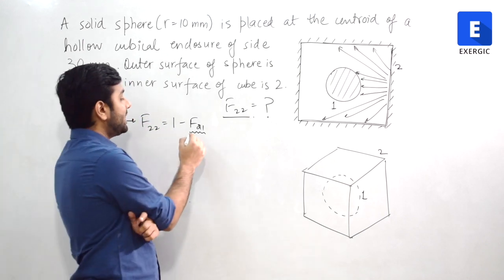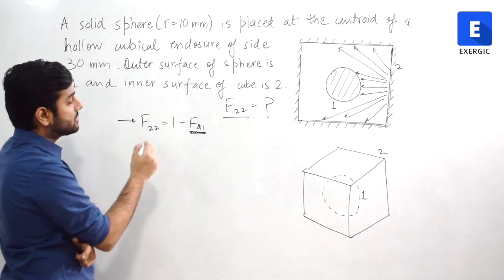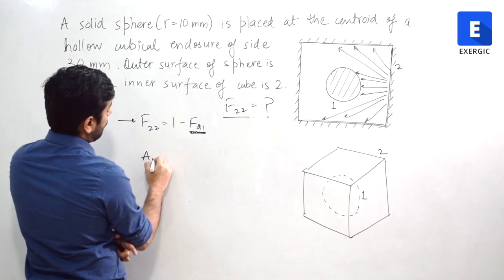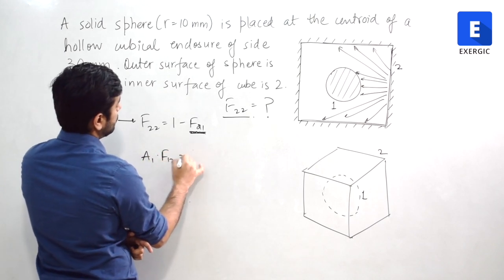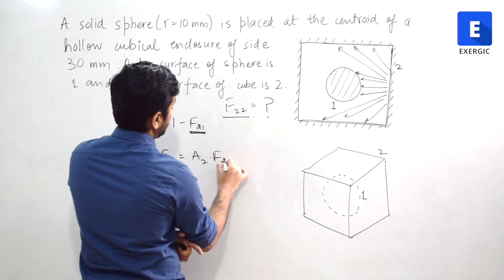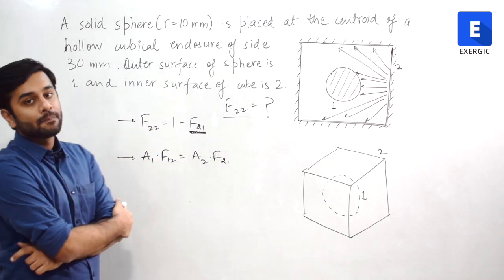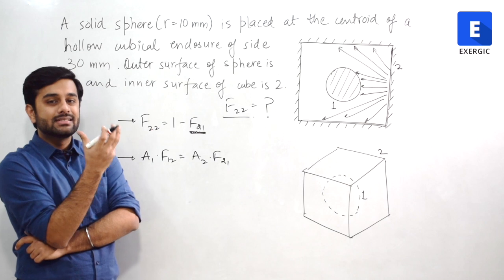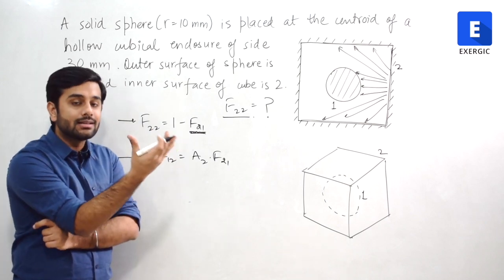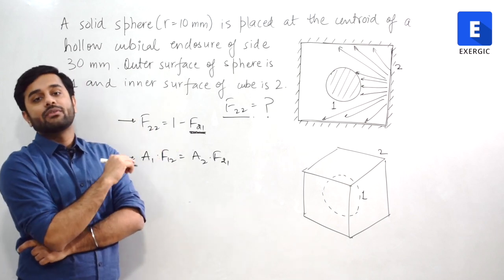Now to find F21 we are going to use A1 multiplied by F12 is equal to A2 multiplied by F21, right or not? Because this expression can very easily relate not only the two areas but also the two shape factors.